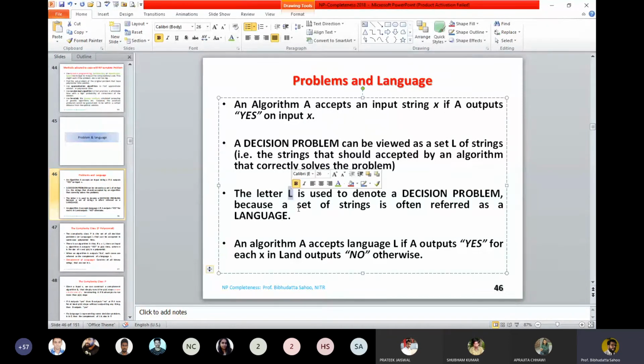The letter L is used to denote the decision problem. The letter L denotes the language, and a language recognizes a set of words. If I try to synthesize a language, it has permutations of 0 and 1, and let us say the string is of length L. I can have a string with 4 zeros, a string with 4 ones, or a permutation combination of that may be represented in the language.